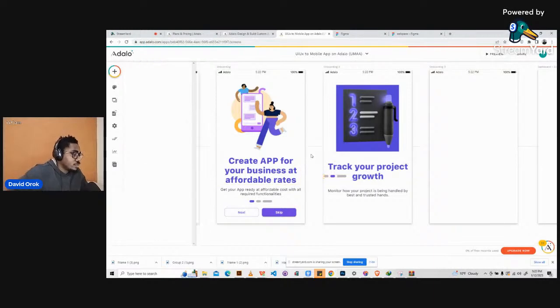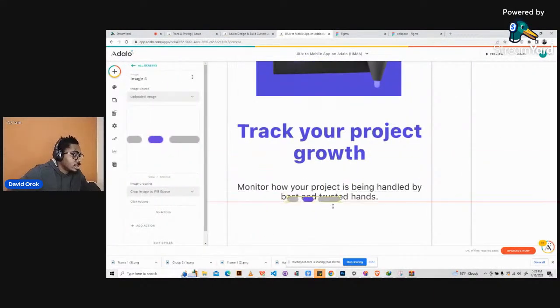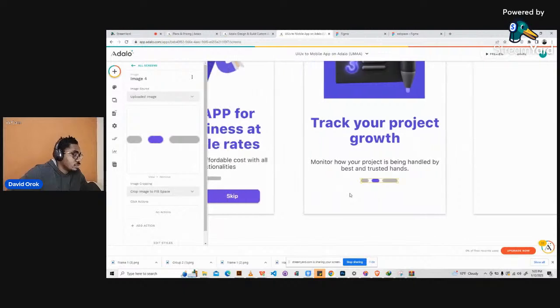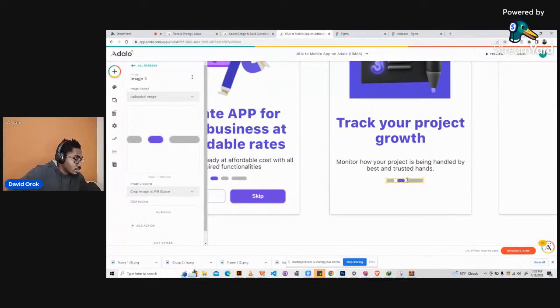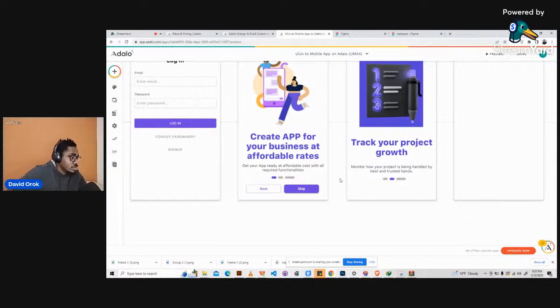All right, so we have this, just zoom in so you can see it, and drag it here. Okay, so try to see how you can make sure that it's in the same position like the other one. Okay, so you can just use your eyes here. We don't really have tools that can help us snap according to the positioning.